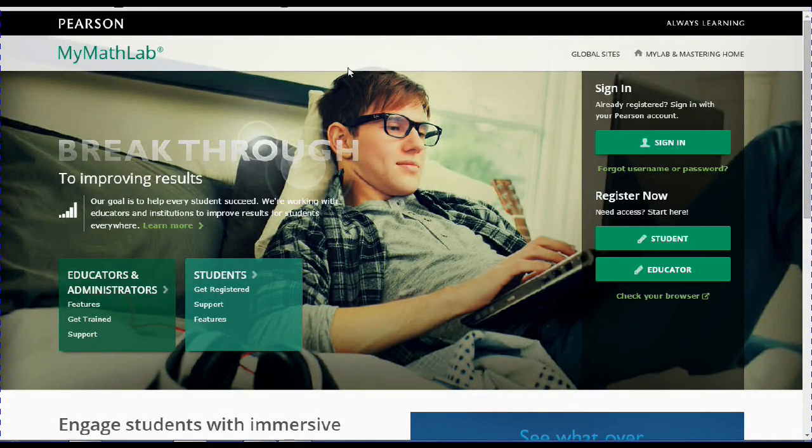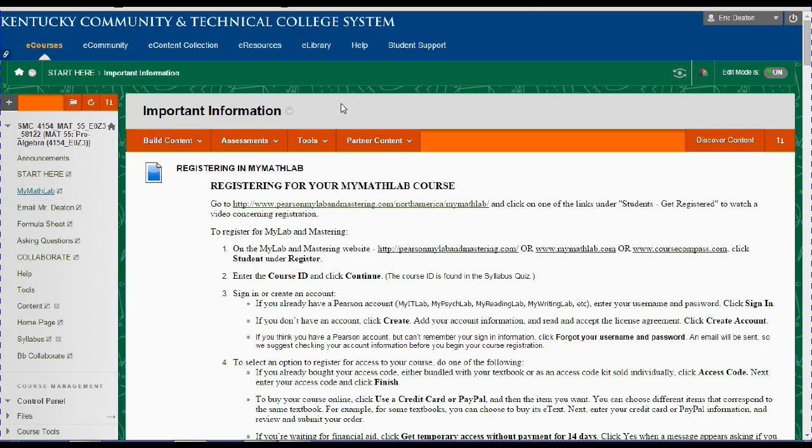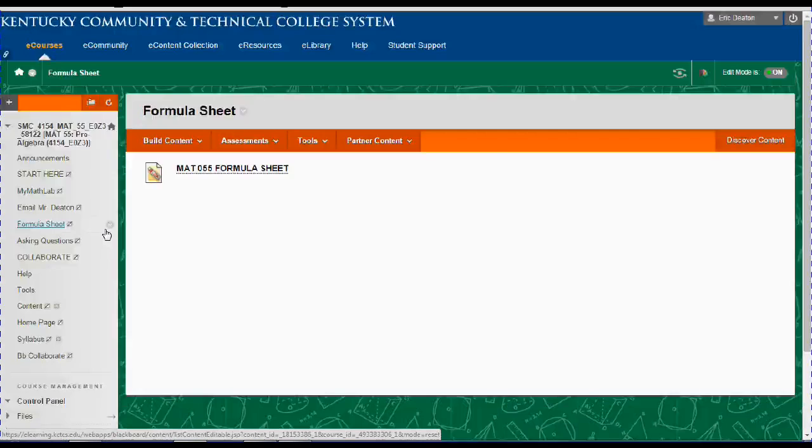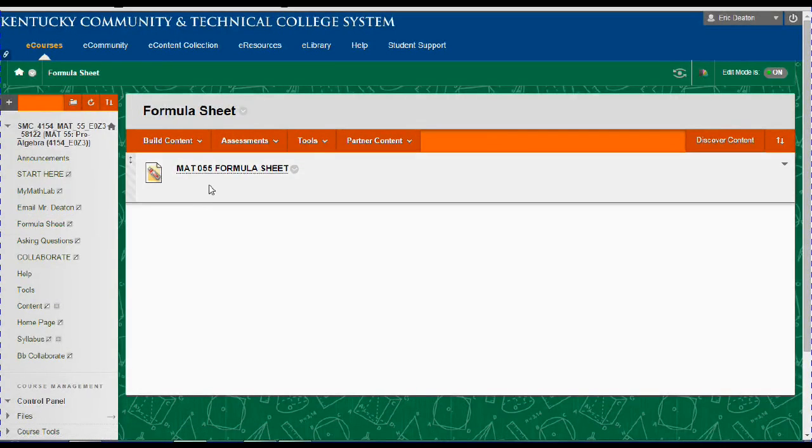Now, My Math Lab, this is one place to find My Math Lab. You may want to just go ahead and type in mymathlab.com. It can be kind of tricky otherwise. Sometimes Blackboard isn't compatible with this link. This is one place to find or be able to email me. Formula Sheet: this is one place to find the formula sheet that can actually be used on the final exam.